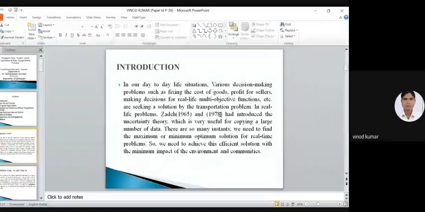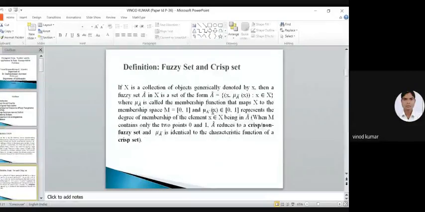Before going to discuss the proposed techniques, we will discuss a little bit of the fuzzy concept. This is the definition of fuzzy sets. X is a collection of objects generally denoted by x. Then a fuzzy set is described as the ordered pair x, mu A of x, where mu A of x is a membership function from capital X to the closed interval 0, 1. Finally, a crisp set is a mapping from the characteristic function chi A of x from capital X to the two point set 0 and 1.